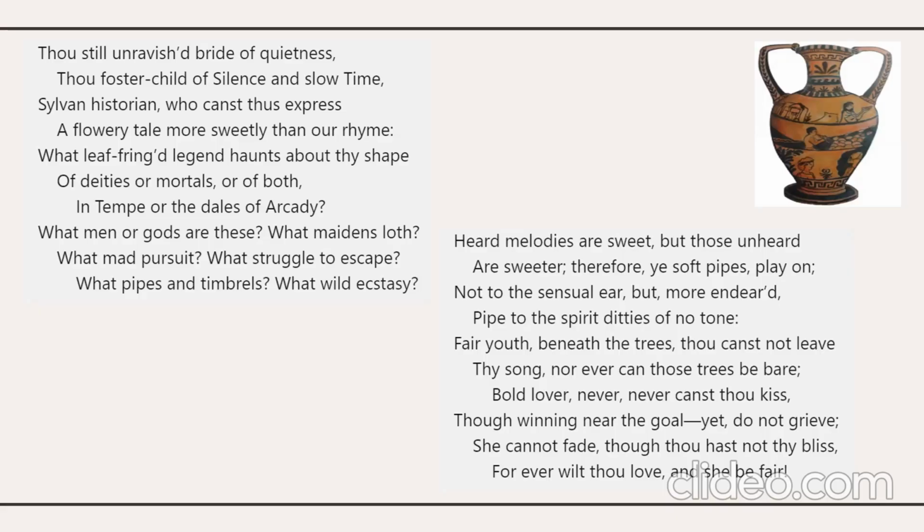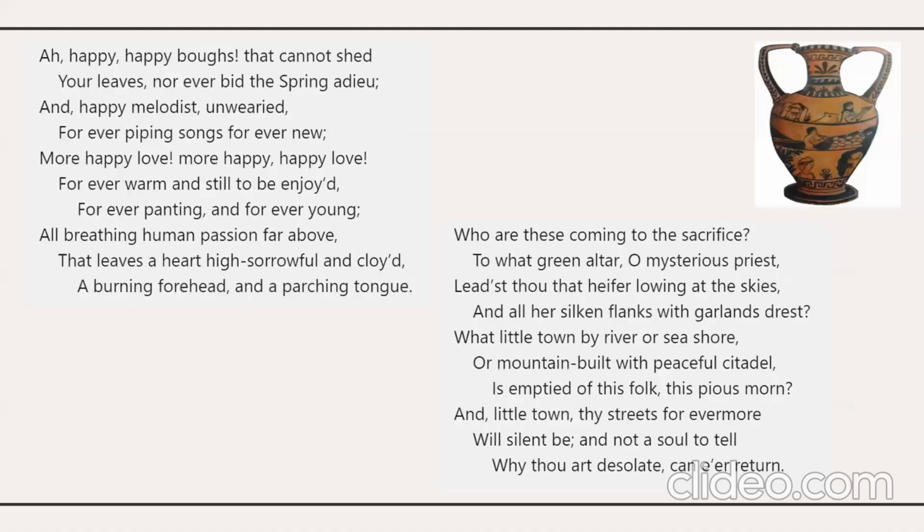There is a bold lover who could not kiss his beloved, though he is near his goal. He is about to kiss, but he cannot kiss. So the poet tells him that he should not worry about it, because his beloved will always be beautiful. He will love her forever. Through these lines, John Keats tries to convey that the imagined world on the urn is superior to the real world of experience.